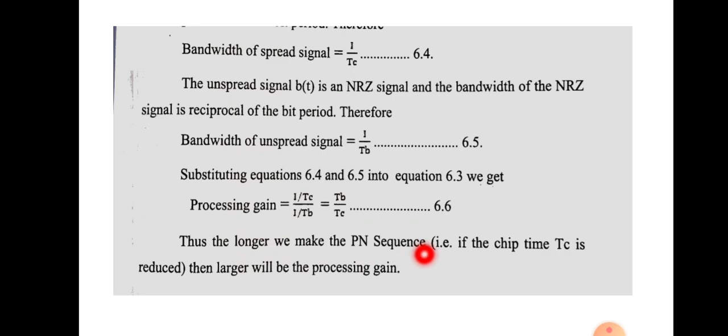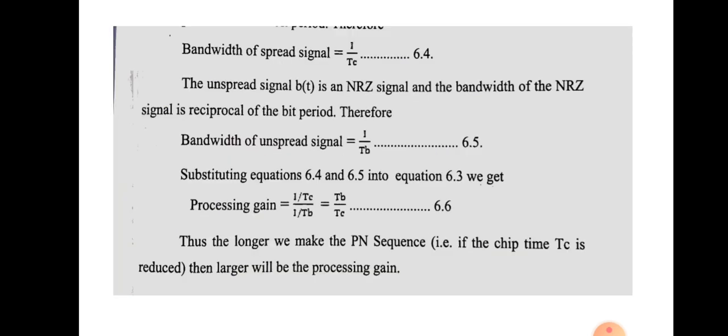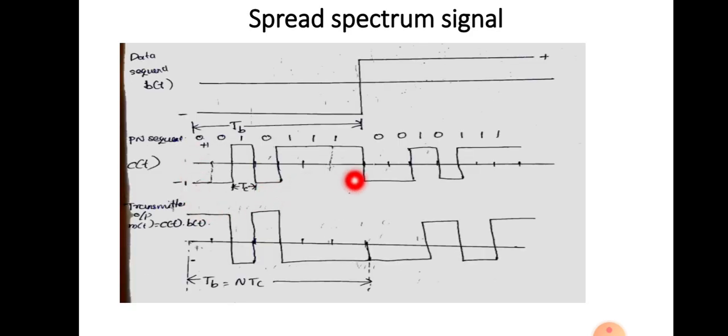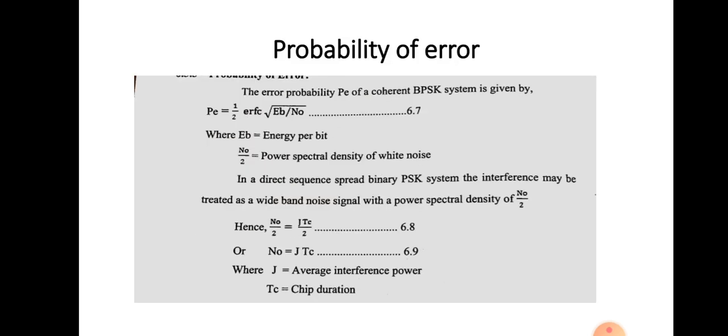Thus the longer we make the PN sequence, the larger will be the processing gain. You can notice that processing gain can be improved by reducing the value of Tc. Tc is the chip time: in c(t), that is the PN sequence, each symbol constitutes the time period Tc. Processing gain can be improved by reducing Tc, or if we increase the period of the PN sequence, a large number of bits can be included so that Tc will be reduced. So processing gain can be increased by making the PN sequence longer.